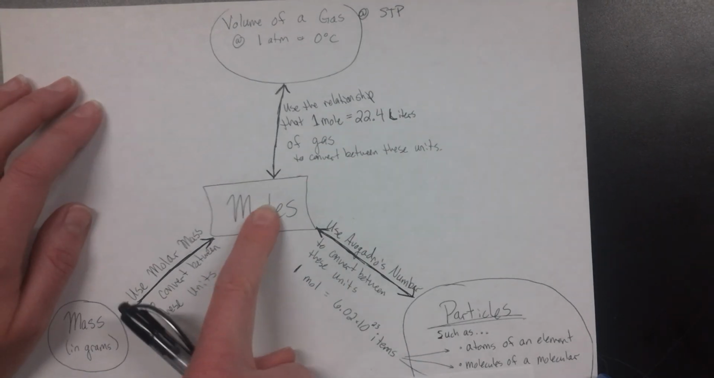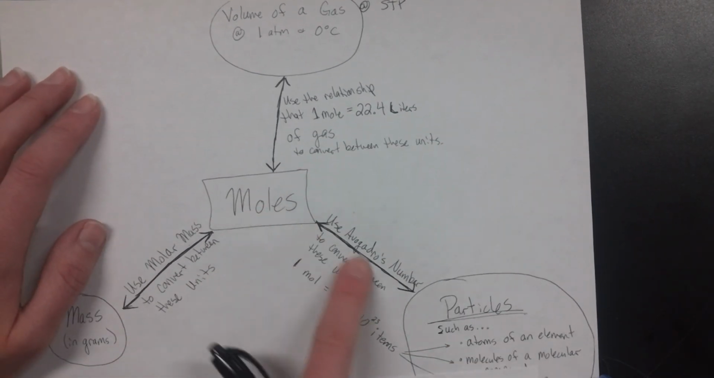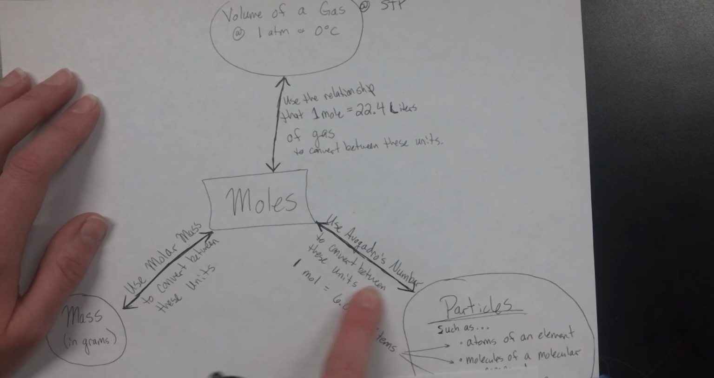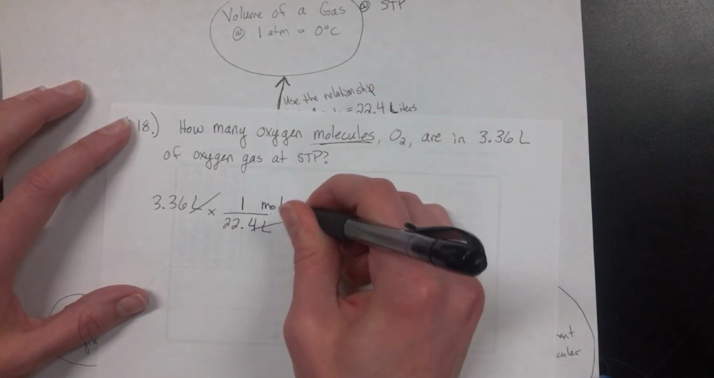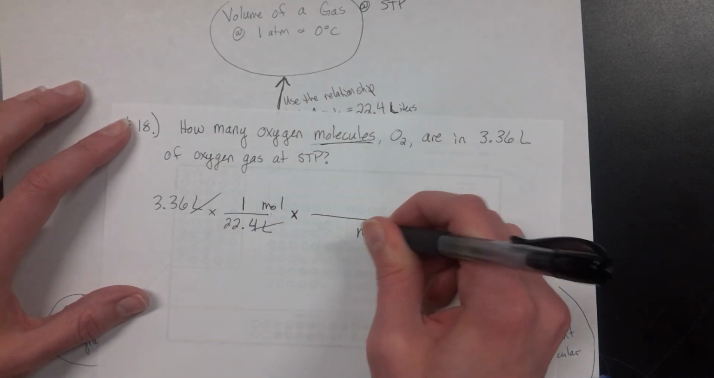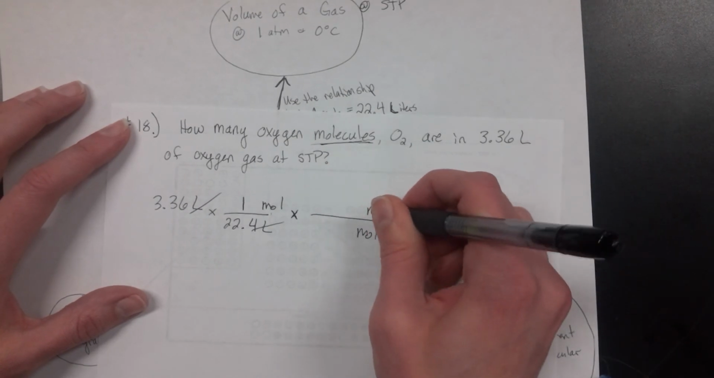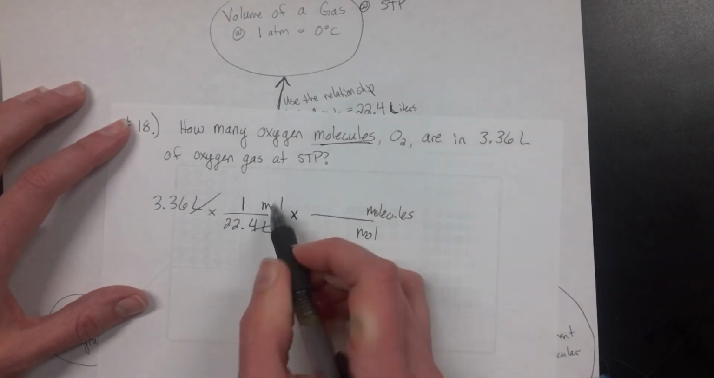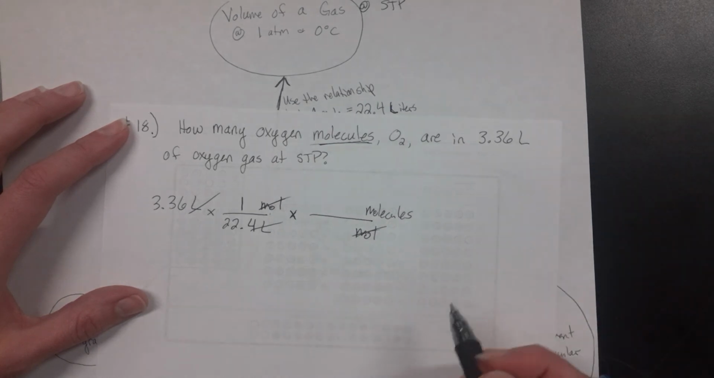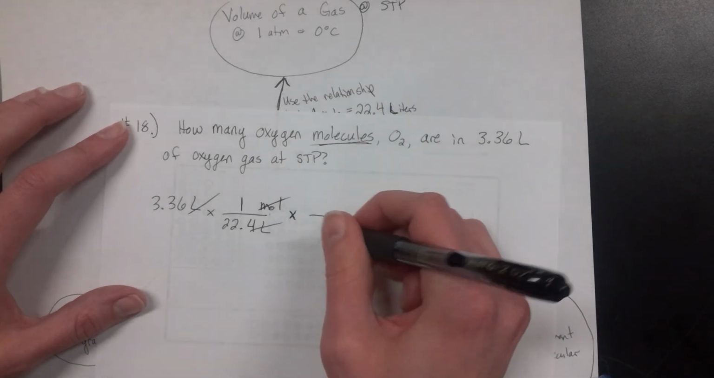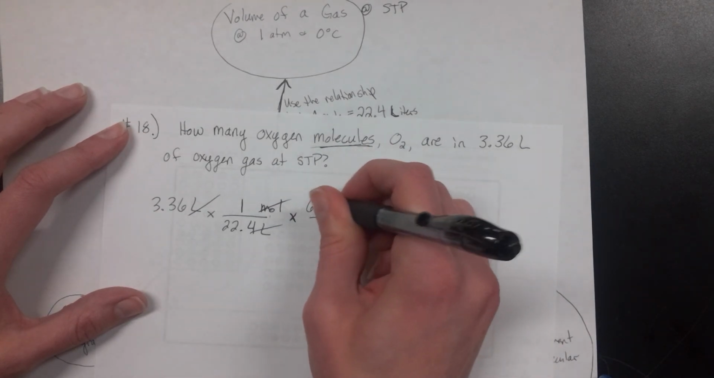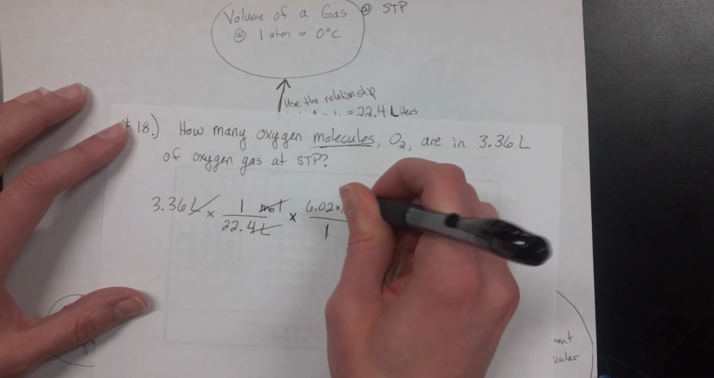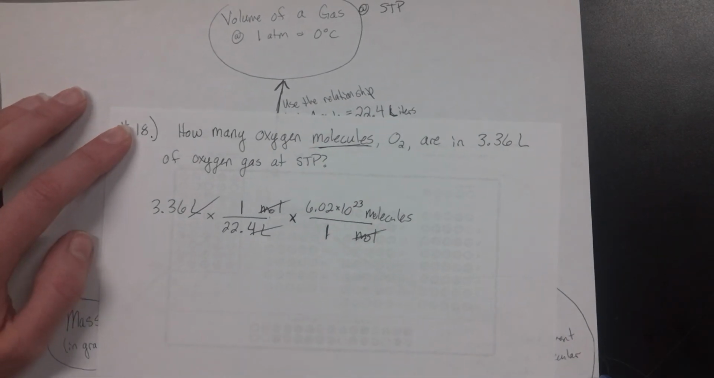So if I'm in moles and I want to go to molecules, then I use another conversion, and that would be Avogadro's number. So 1 mole is equal to 6.02 times 10 to the 23rd. So I'm going to set up my next factor, mole on the bottom, and then molecules on top. And I'm setting it up that way so that moles cancel. And my conversion factor is that 1 mole is equal to 6.02 times 10 to the 23rd molecules.